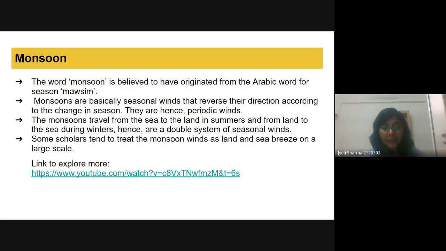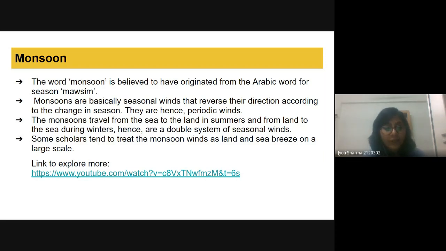Okay, let's talk about the monsoon, what the monsoon is. The word monsoon is believed to have originated from the Arabic word for season, mausim. So it is basically the seasonal wind, and we already have talked about the sea breeze and land breeze. Some scholars say that these monsoon winds are just the land and sea breeze on a large scale.